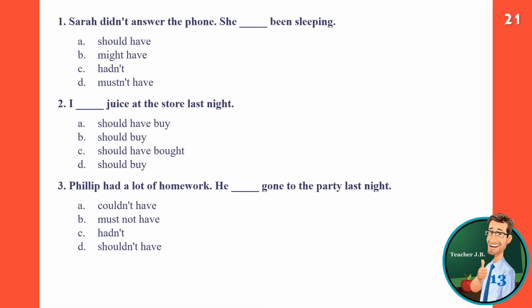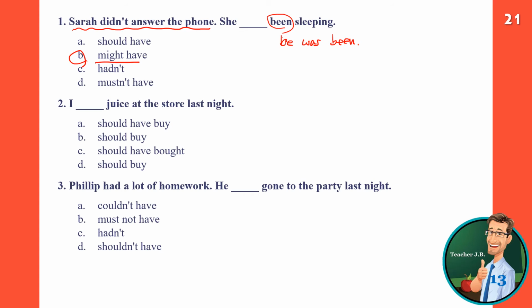Okay, let us do some exercises. Number 1. Sarah didn't answer the phone. I don't know why, but it's possible that she was sleeping. She blank been sleeping. So it's possible that she might have been sleeping. Might have plus past participle: be, was, and been.